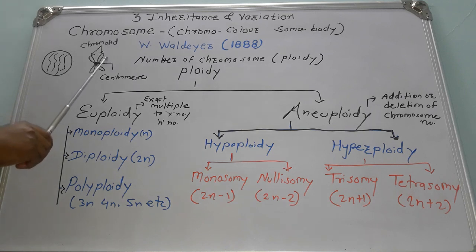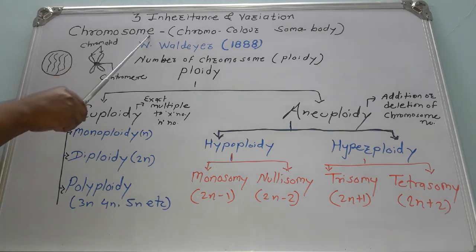So this is the general structure of a chromosome. Here the central part is a centromere, and this pair of chromatids, or arms of a chromosome, are held together with the help of this centromere. This chromosome mainly functions for heredity and variation. It is present inside a nucleus, so naturally it consists of genetic information, a number of genes present on these chromosomes, and in such a way this chromosome helps in heredity as well as variation.